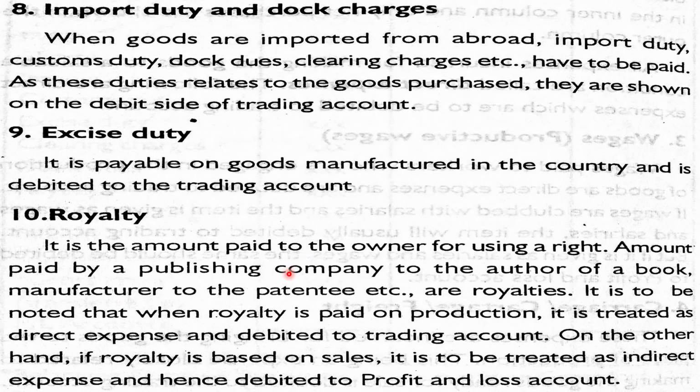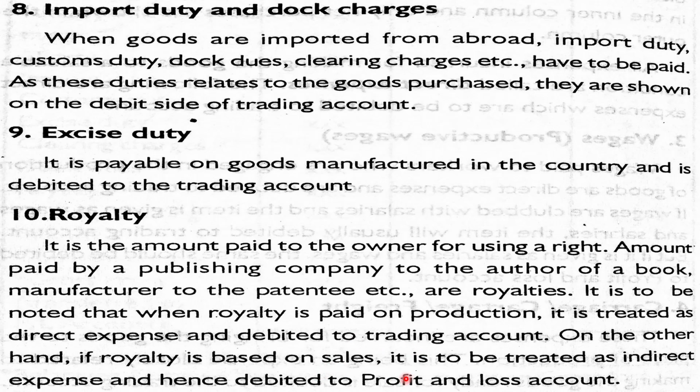For another example, in the case of a book publishing company, the authors of books may not publish the books. It is usually done by the publishing companies. So authors take copyright for the books. So the publishing company has to pay a sum to these authors. It is called royalty. So if royalty is paid on the basis of production, it is to be debited to trading account.